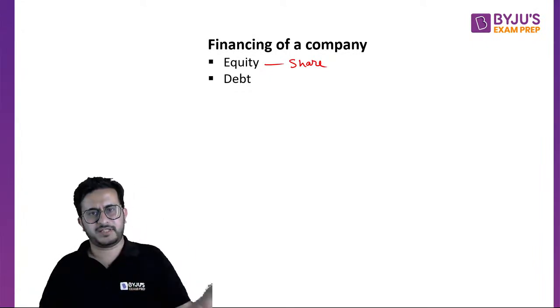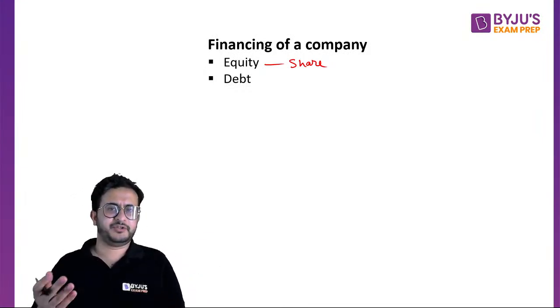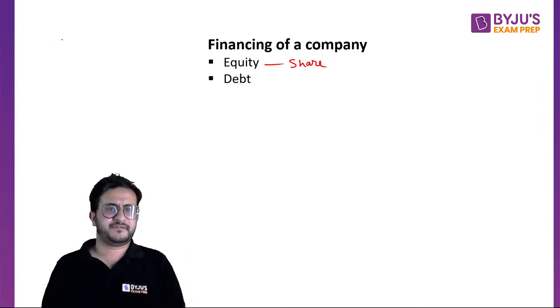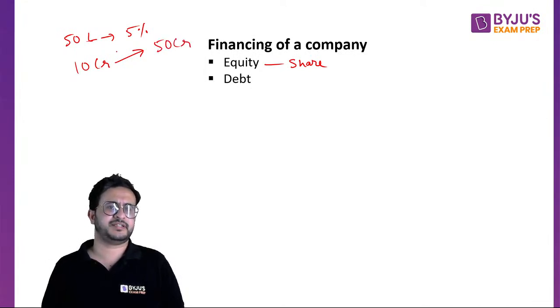So if you saw this, what they used to do is take equity in return. They would say you invest, and the calculation is also simple. Let us say someone is asking for 50 lakh and says they will give you 5% equity. So 5% means that the company is valued at 10 crore. Now if the company grows, let us say in 1 year it becomes 50 crores, imagine it becomes 5 times. Then your 50 lakh will become 2.5 crores because you had 5% equity in the company.